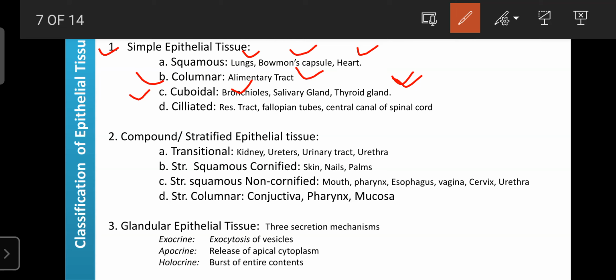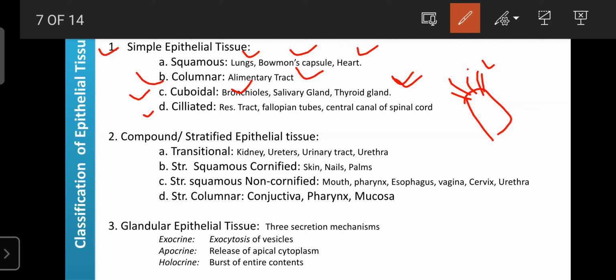Next is the ciliated simple epithelial tissue, which has a hair-like structure on its surface. These hair-like structures are cilia, which is why the tissue is called ciliated. Due to these hair-like structures, they are helpful for the movement of certain substances.